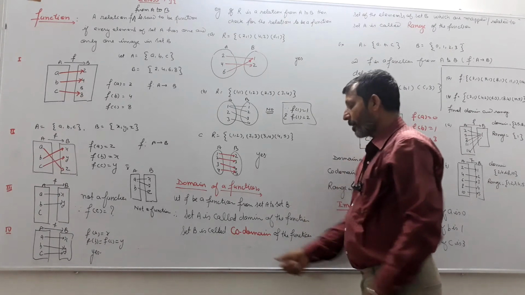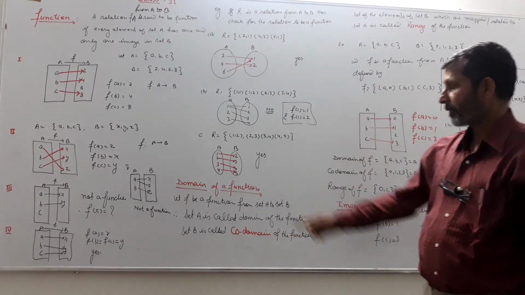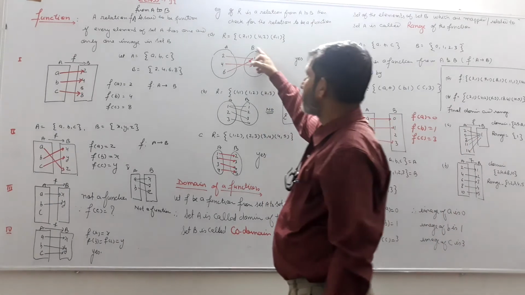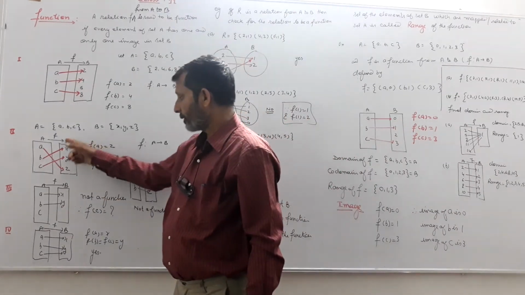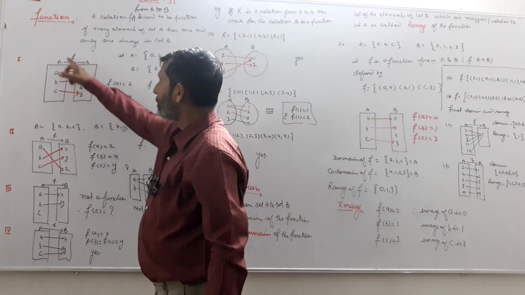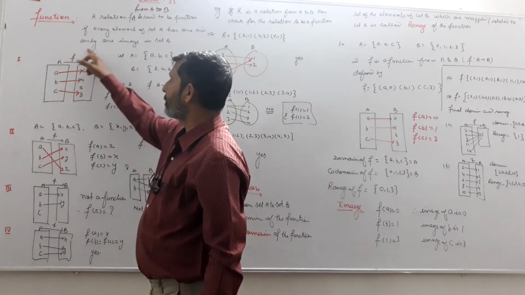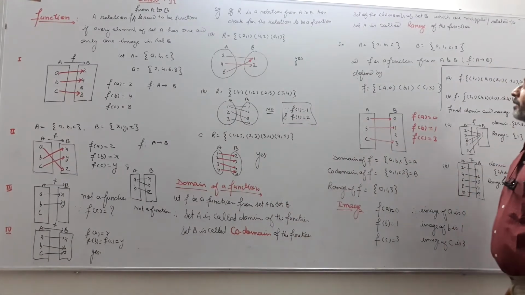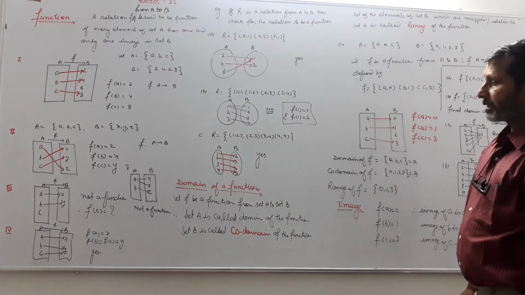और जो सेकंड सेट है, ऑल द एलिमेंट ऑफ सेकंड सेट दैट इज सेट B आर कॉल्ड कोडोमेन। दिस इज द कोडोमेन, this is the codomain। Second set, whole set is known as the codomain, and the first set is known as the domain.